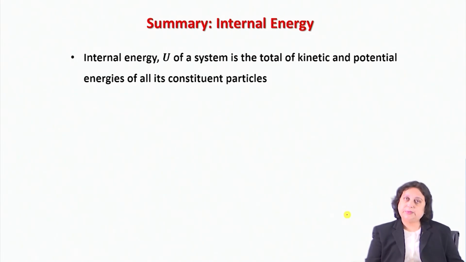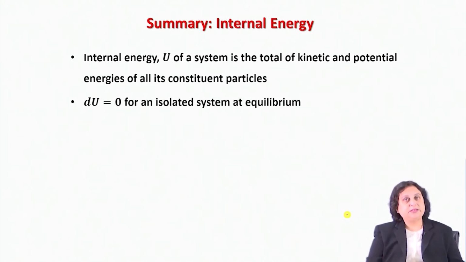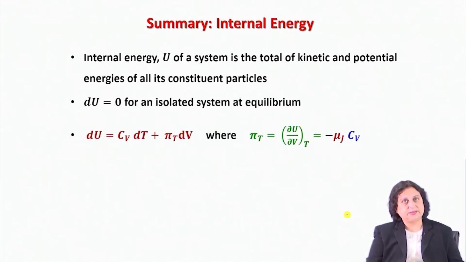So this is a concept which followed mainly from our understanding of the microscopic picture of the system, and it is possible to correlate the total kinetic and potential energy of a system to the internal energy under given conditions. Now we understand if I have an isolated system, then the system is not interacting with its surrounding, and therefore the change in internal energy is going to be zero if the system is maintained at equilibrium. Therefore, U is a constant for a given isolated system.